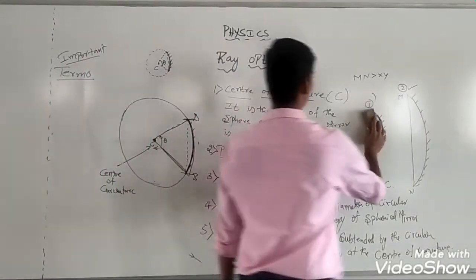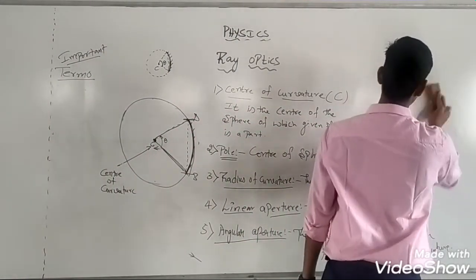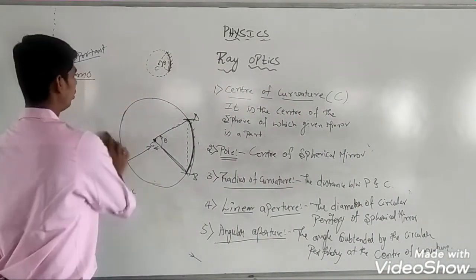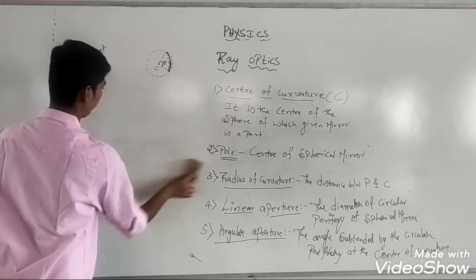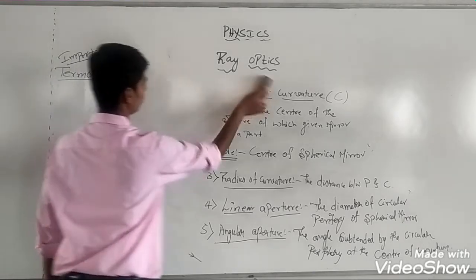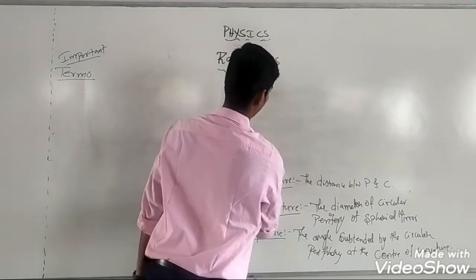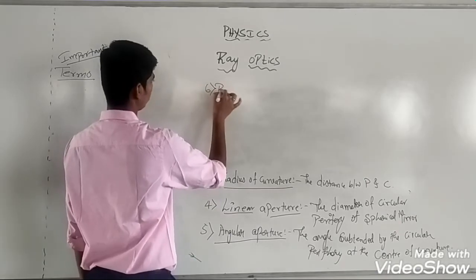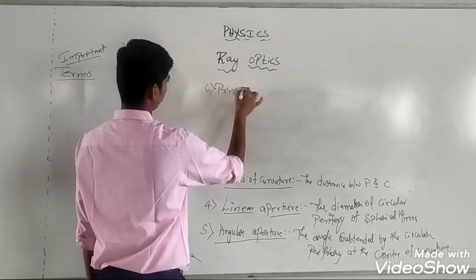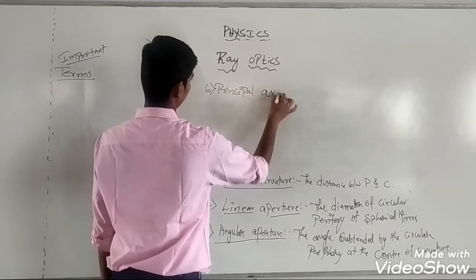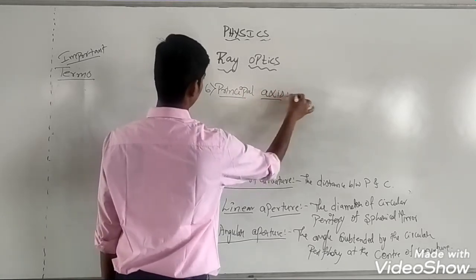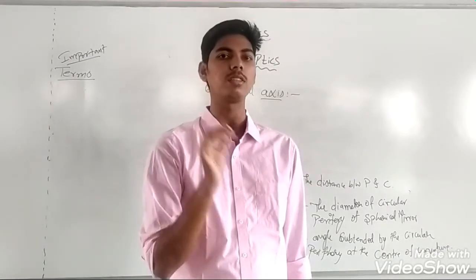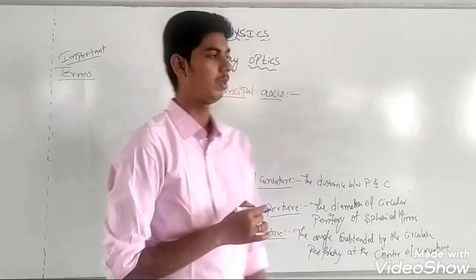After understanding center of curvature, pole, radius of curvature, and linear and angular apertures, we will try to understand what is meant by principal axis. Principal axis is a straight line passing through the center of curvature and pole of the mirror.